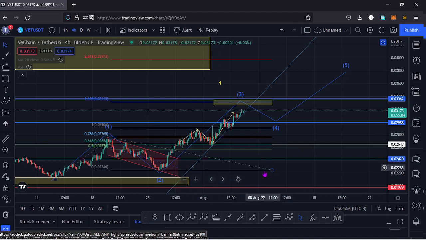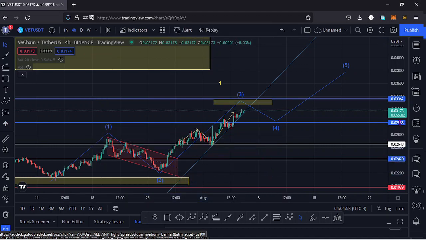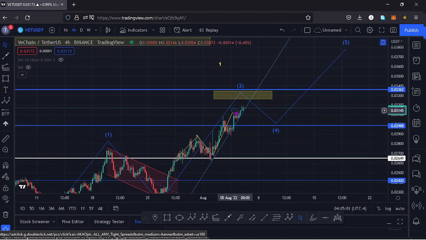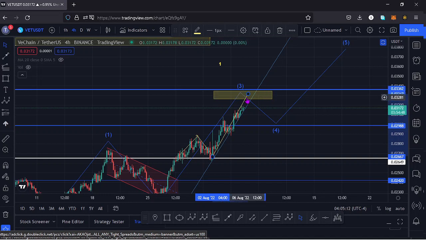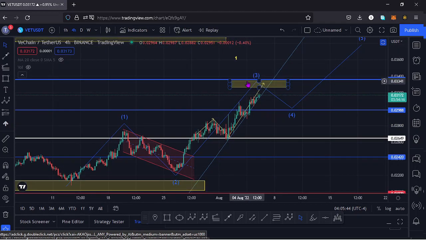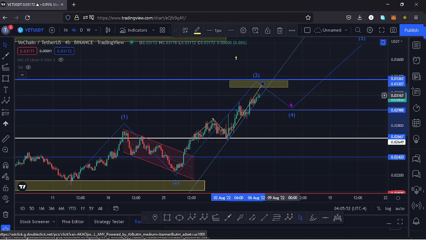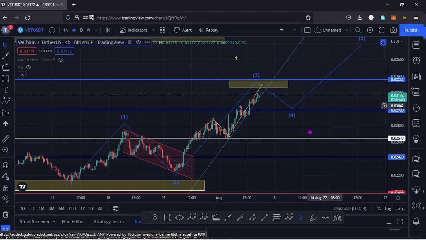So in this movement that we are in at the moment, having broken above a key area of resistance, I expect us to continue pushing higher and get into this yellow target area for the minimum that wave 3 to the upper side should do. And once we get into that area, then I will expect a retracement in a wave 4, then continue pushing higher in a wave 5 to complete this first wave to the upper side. And so let's be patient and see whether this movement that we are in at the moment will get us into this yellow target, then wait for a retracement in a wave 4, and then continue pushing higher in a wave 5. So that is the movement that I expect to play out here on the charts.